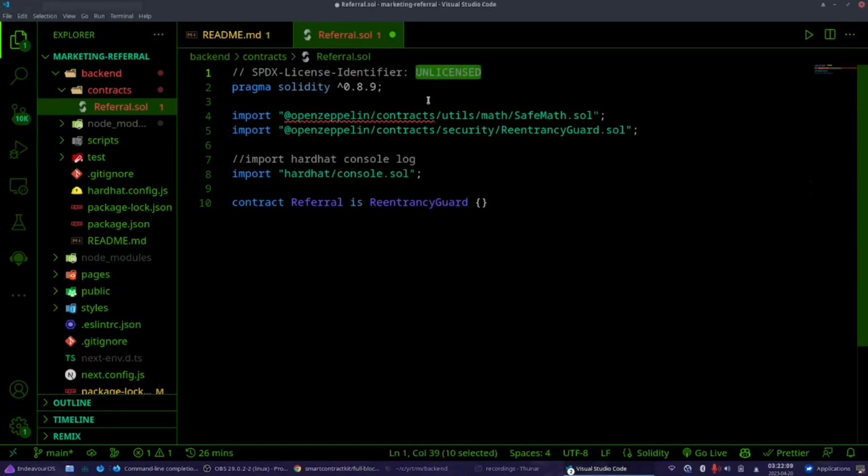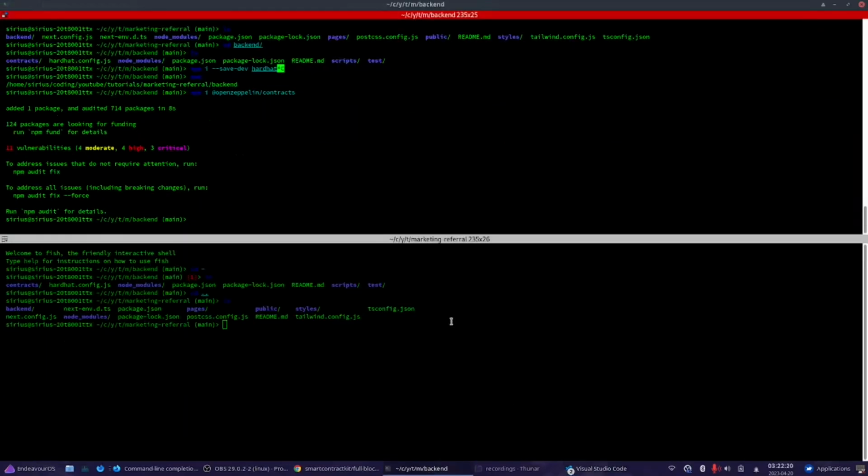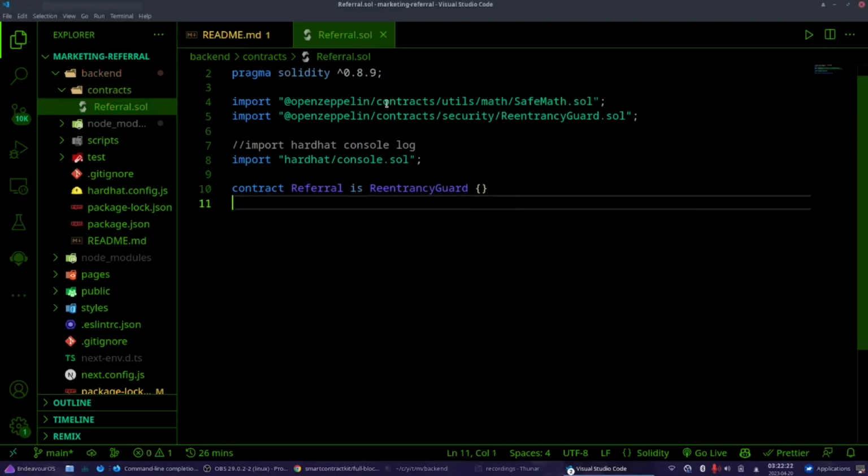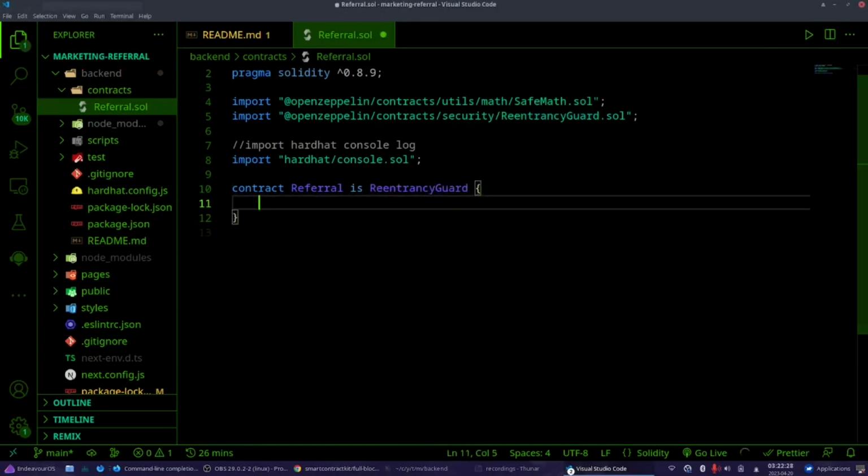This is the compiler. We import these two, and we import Hardhat console.log because we might want to use it. Is everything okay? Yeah. And contract Referral is ReentrancyGuard. Okay, now we can start.